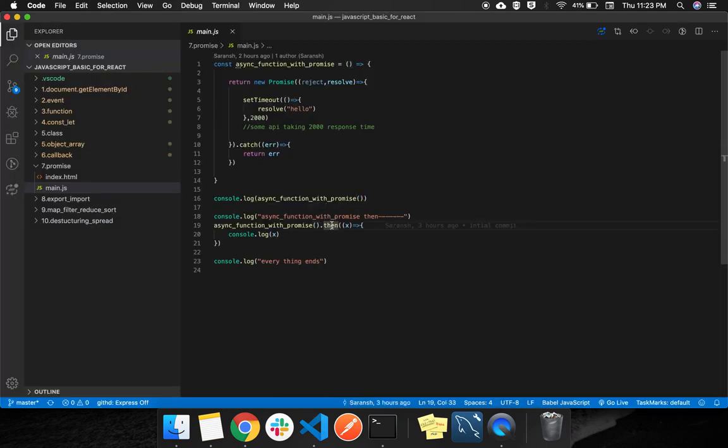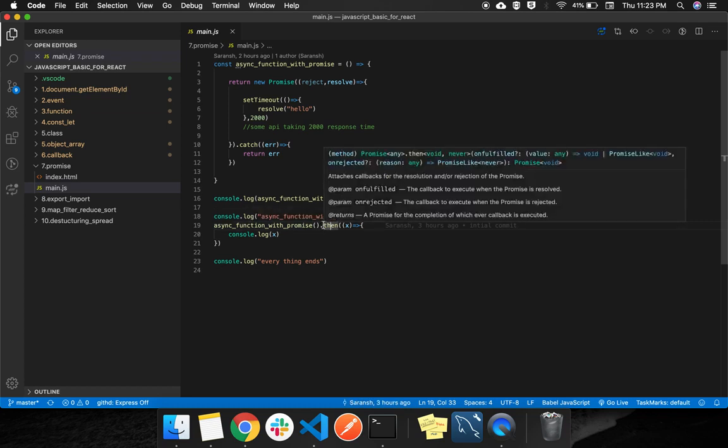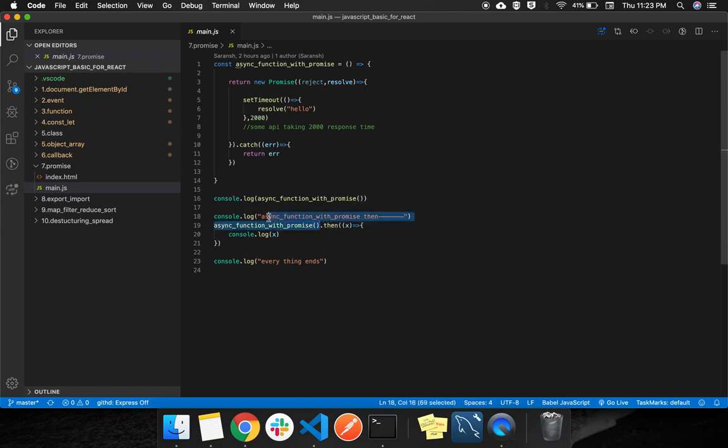What does then do? The then method is an extension of this promise. It will wait till that promise is resolved. It means that what we have created as a promise here, it will wait till this API gets resolved. It brings back the input, and then it triggers that resolve callback, and after this the then will execute, and whatever we pass through resolve will come in the x and we can console it.